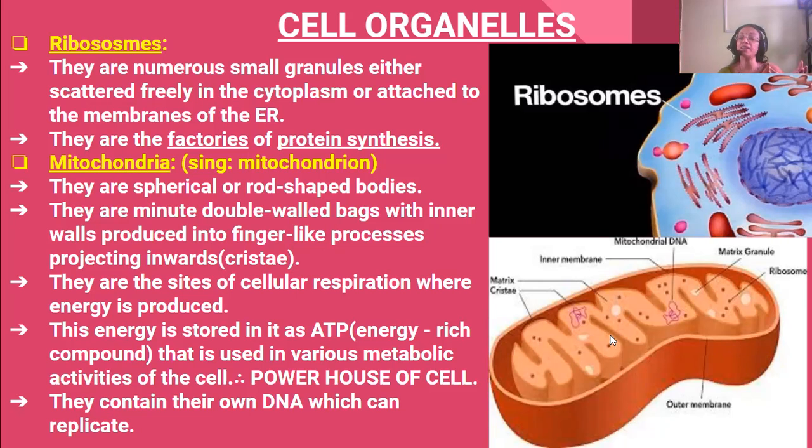Okay, and this energy is stored in the ATP. So when the cells respire, the respiration process occurs here in the mitochondria. It stores energy in the form of what? Adenosine triphosphate. Please write it down.